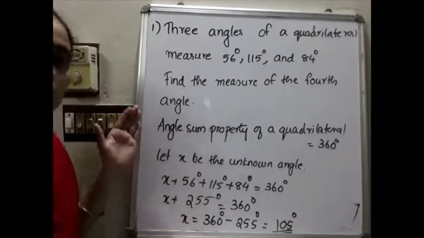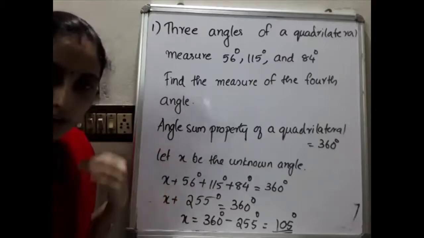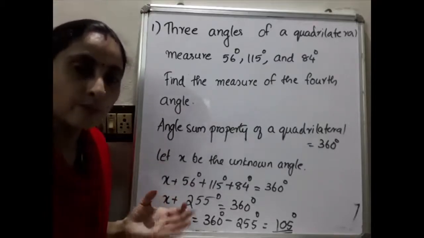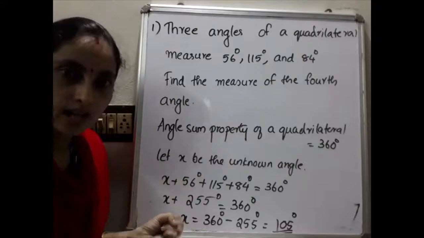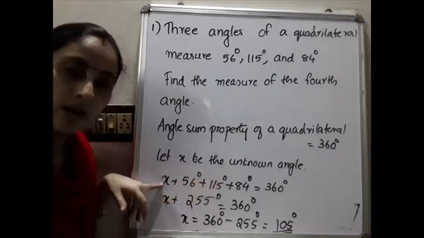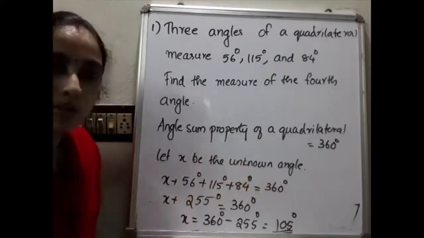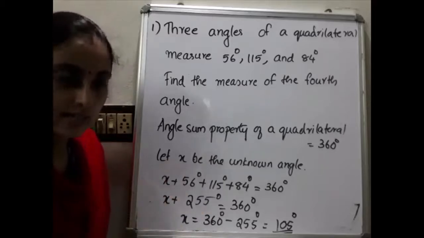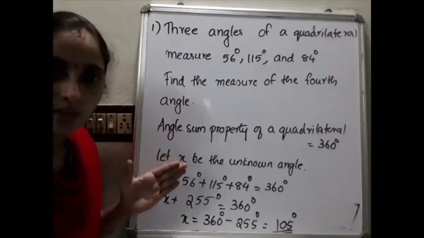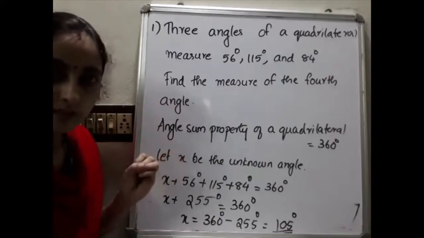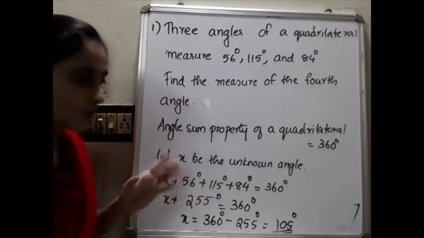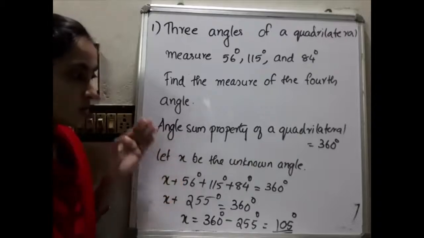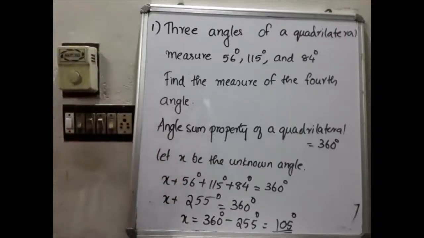That means if you know the 3 angles of a quadrilateral and you want to find the fourth one, what do you have to do? Add all those 3 angles plus 1 angle. That 1 angle you mark as x. The sum is equal to 360 degree. From that you can find the value for x. So hope you clear this question. I will give you this problem also in the notebook, in the attachment, so no need to write it now. Please go through that. Then we will move to the next question.